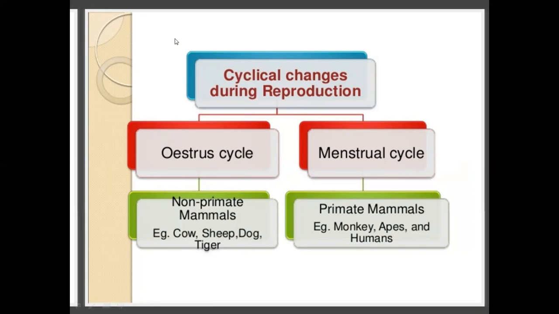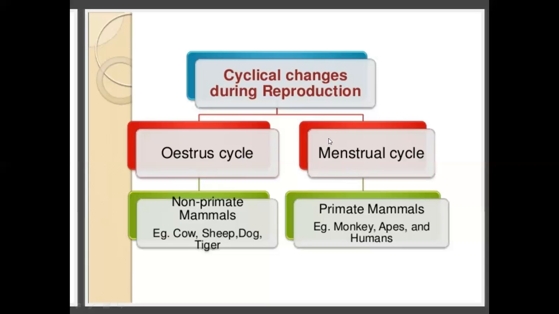In case of plants, the maturity of reproduction takes place when the flower is developed. But in case of animals, the maturity of reproduction takes place by developing some cyclical change. And what are the cyclical changes? There are two types: the oestrous cycle and the menstrual cycle. The oestrous cycle takes place in non-primate mammals like cow, sheep, dog, tiger. When the oestrous cycle develops, they have the ability to produce a new young one.